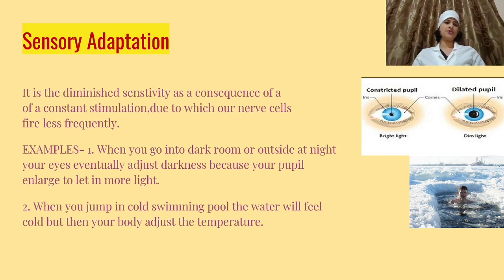Sensory adaptation. Sensory adaptation is the diminished sensitivity as a consequence of constant stimulation, due to which our nerve cells fire less frequently. Example number 1. When you go into a dark room or outside at night, your eyes eventually adjust to darkness because your pupils enlarge to let in more light.